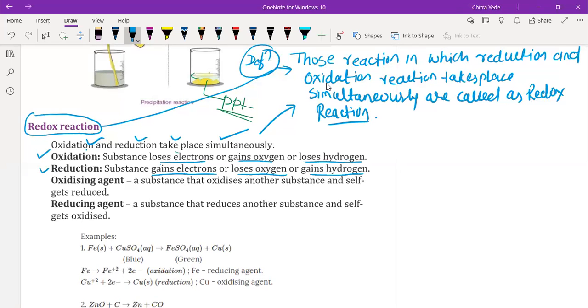Now, let us take an example of oxidizing and reducing agents. Those chemical species, suppose we take with the help of one example.